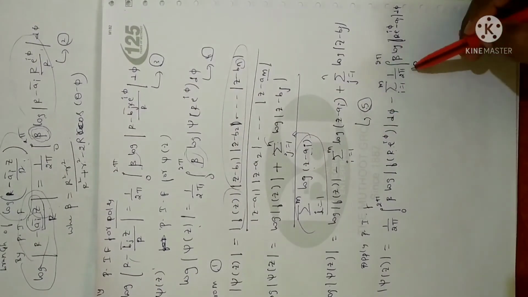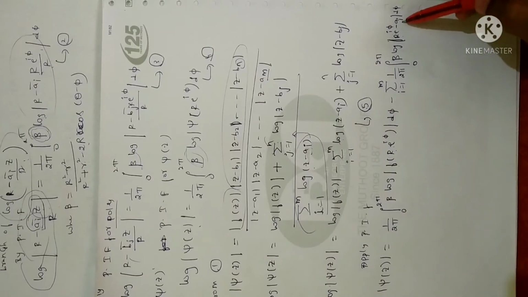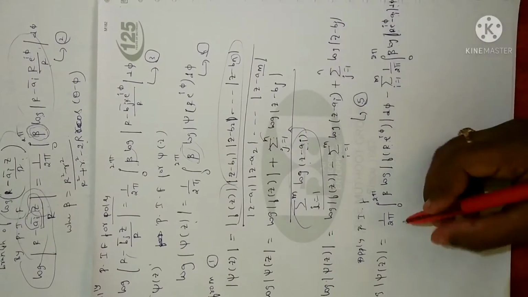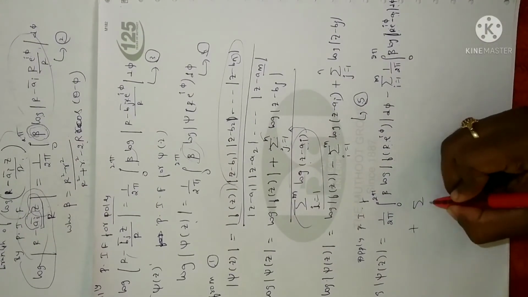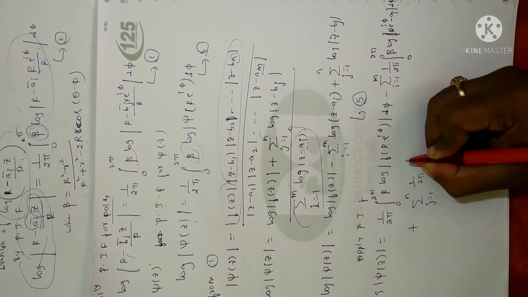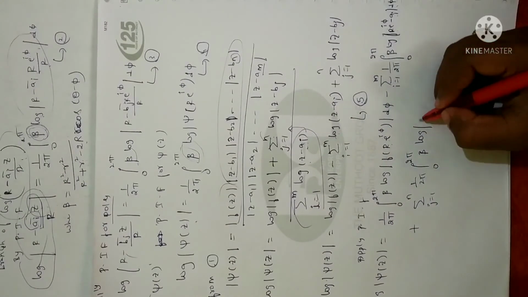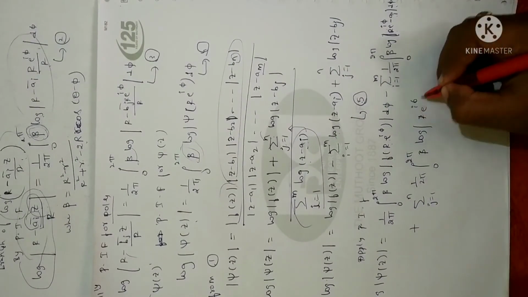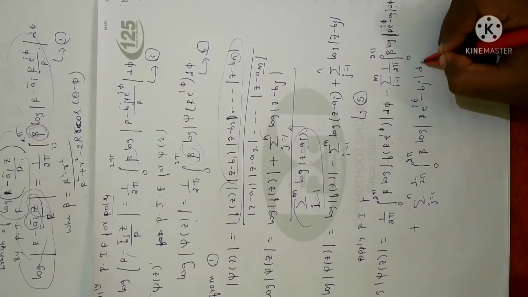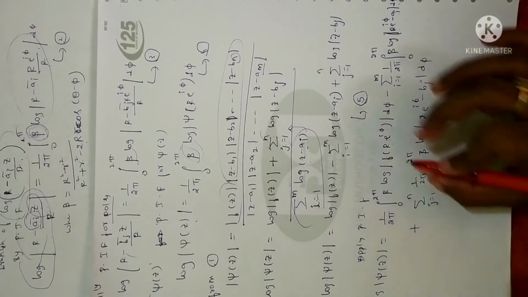Similarly 1 by 2 pi integral 0 to 2 pi beta as it is, so log of r e power of i phi minus ai into d phi. Next plus summation j is equal to 1 to n, 1 by 2 pi integral 0 to 2 pi beta, logarithm of z changing to r e power of i phi minus bj into d phi. Clear? Just I have applied the formula. Now you just keep as it is.